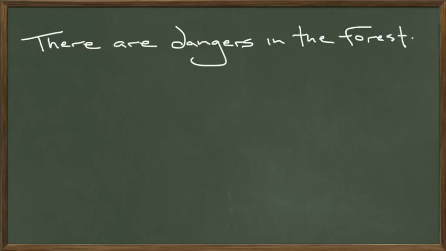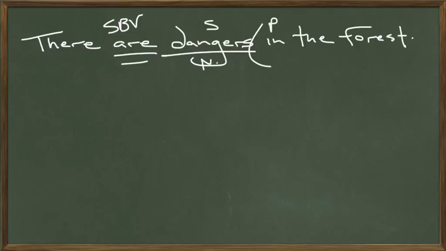So first of all, we'll parse this sentence, and then I'll show you how to diagram expletives. The subject of this sentence is dangers, nominative case. The verb is are. It's a state of being verb because it's saying that dangers exist. Where do the dangers exist? They exist in, preposition, in what? The forest, object of the preposition, in the forest, prepositional phrase, ablative case.